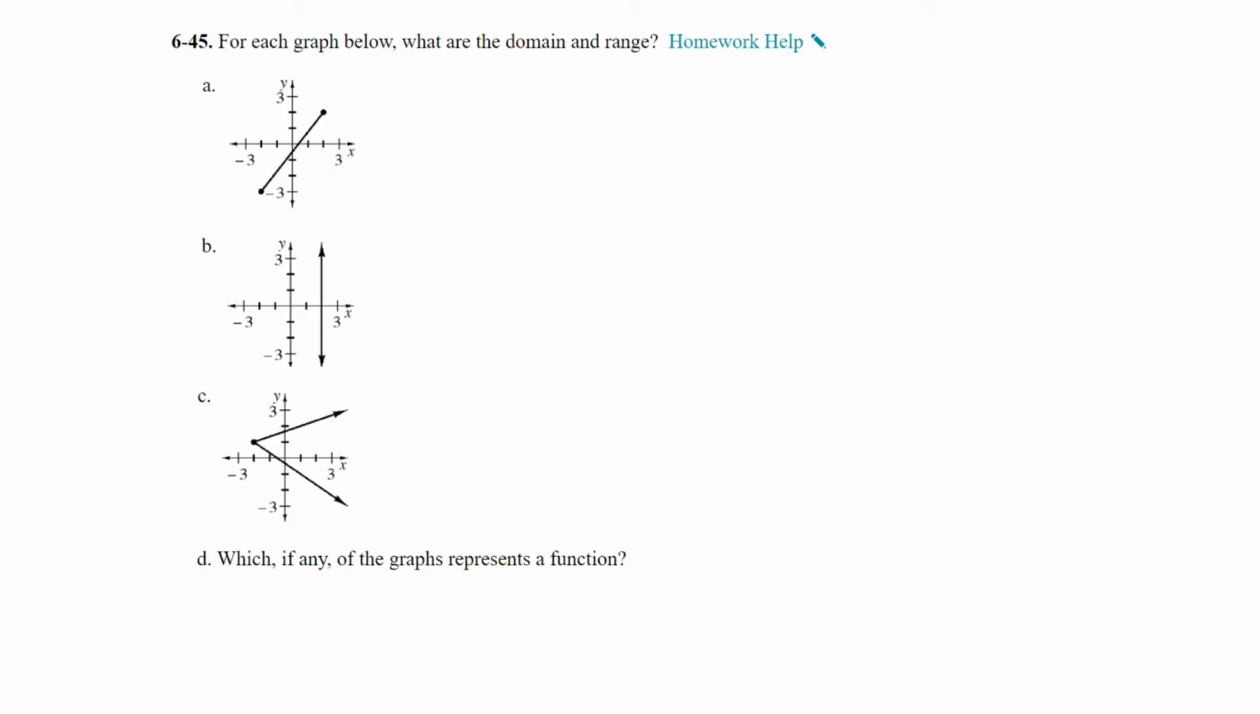Question 45. For each graph below, what are the domain and range? Remember, domain represents your x values and the range represents your y values.